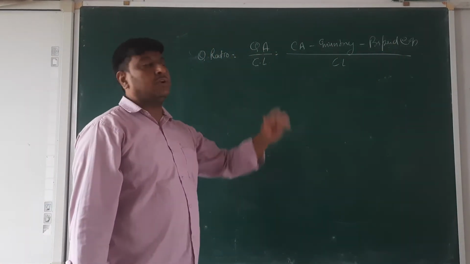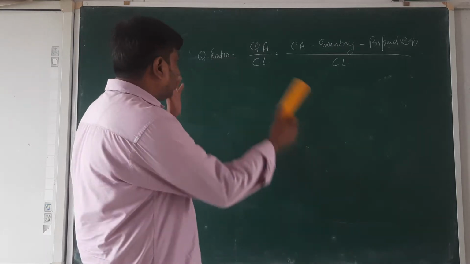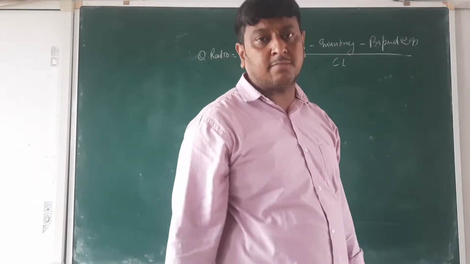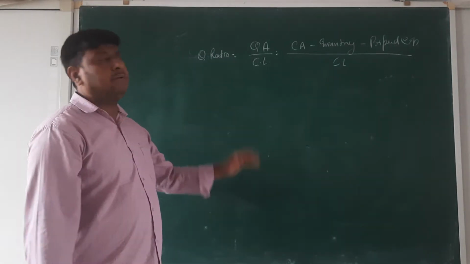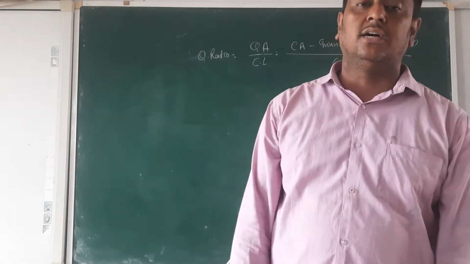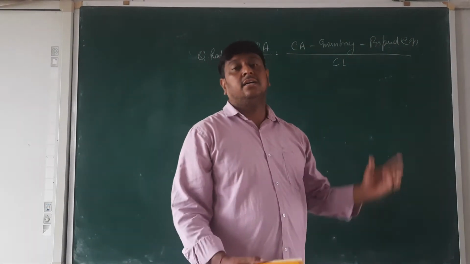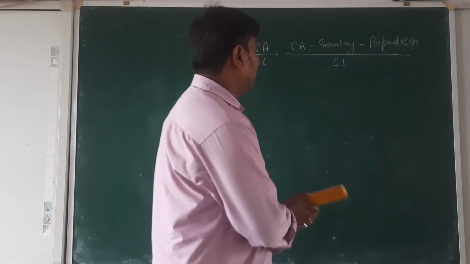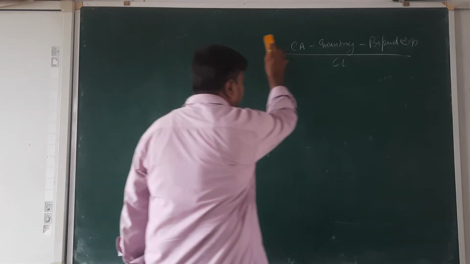Then we put these quick assets in the formula and divide by current liability. By that we easily calculate the quick ratio.